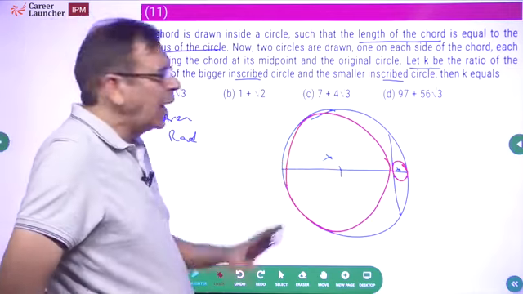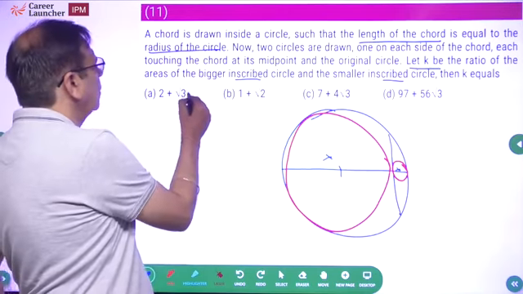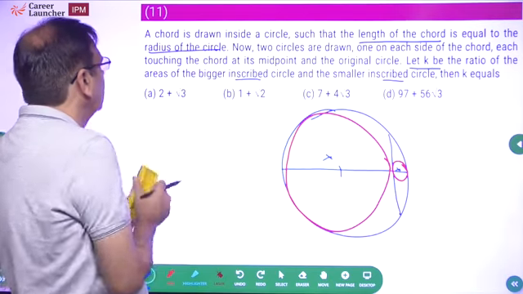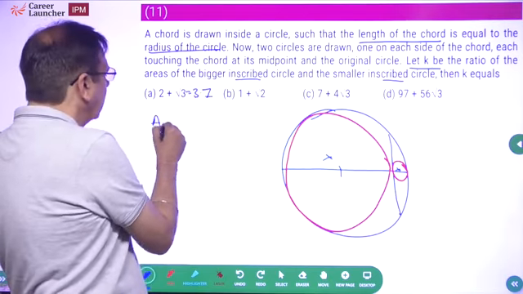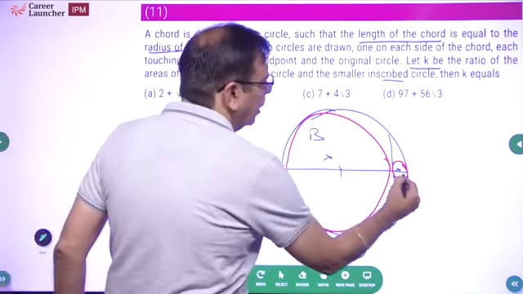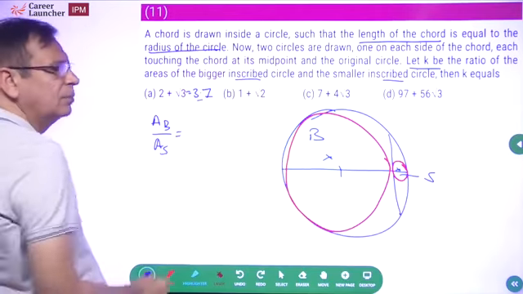Okay, can we do it mathematically? I don't want to do it. I will see if I can use the choices. What is the question saying? What is this? 2.2 plus 1.7, 3.7. It's saying equal to 3.7. Ratio of area. Area of the bigger circle to area of the smaller circle. This is the bigger circle and this is the smaller circle. It's saying equal to 3.7.